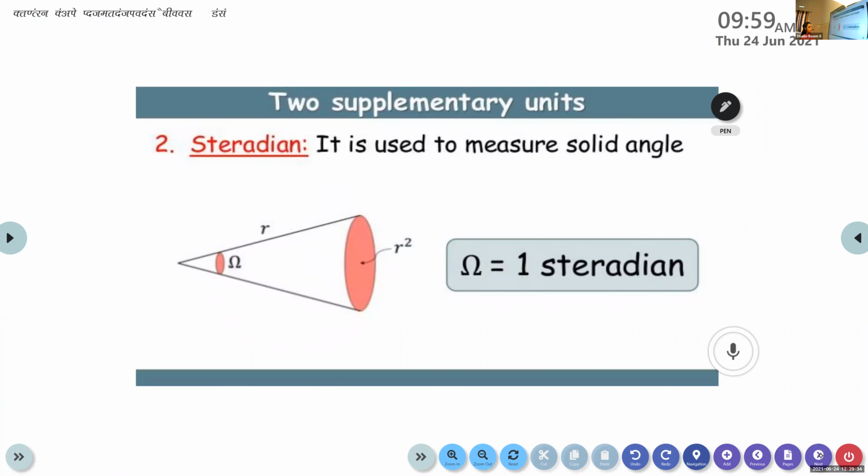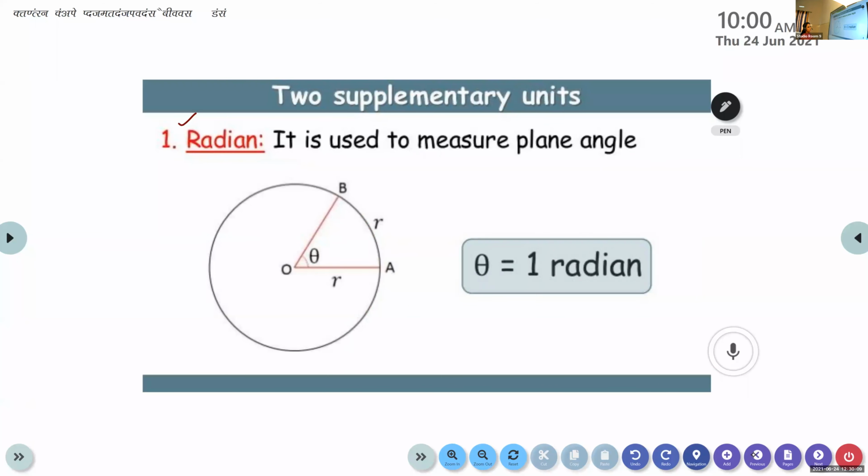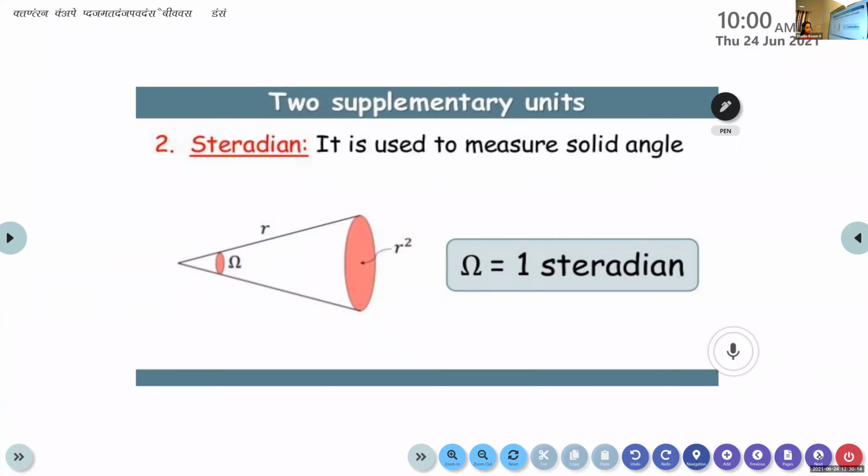The next supplementary unit is steradian. It is used to measure the solid angle. So in addition to the 7 fundamental quantities, we have 2 supplementary units: radian and steradian. Try to understand these 2 supplementary units. Radian is used to measure plane angles and steradian is used to measure the solid angle.